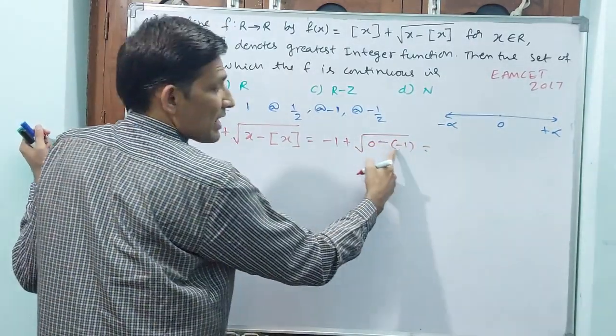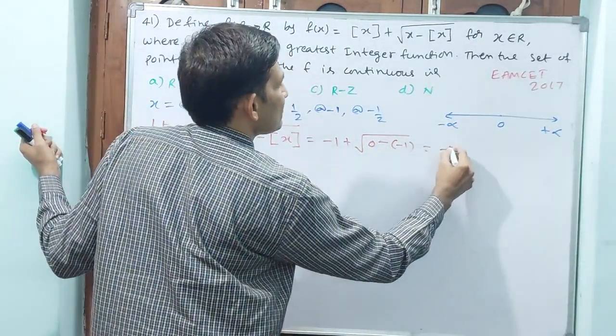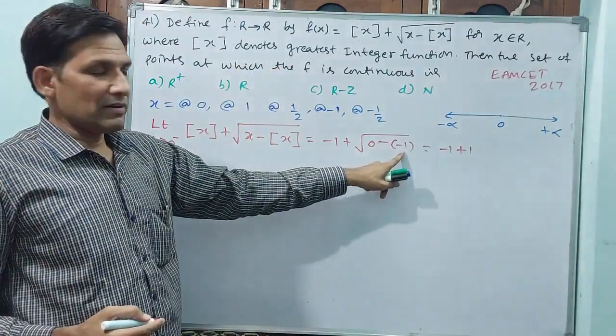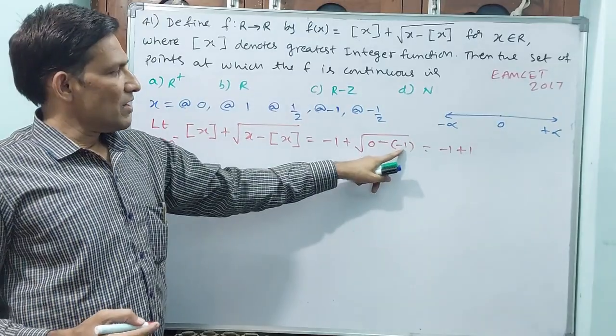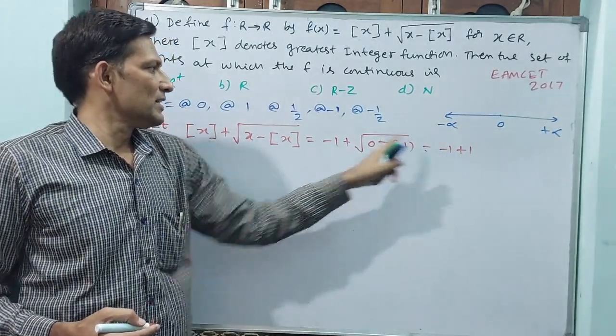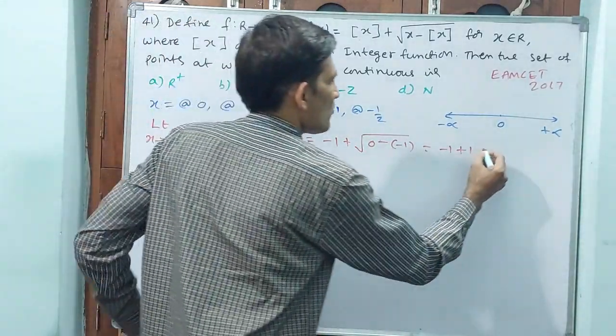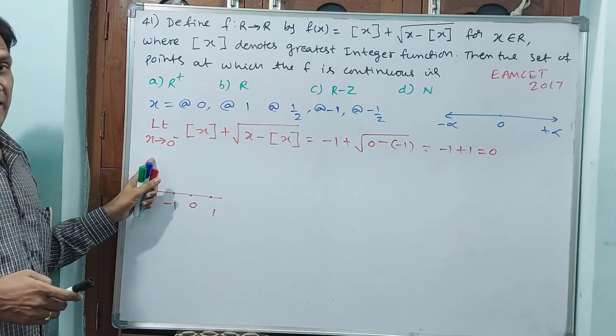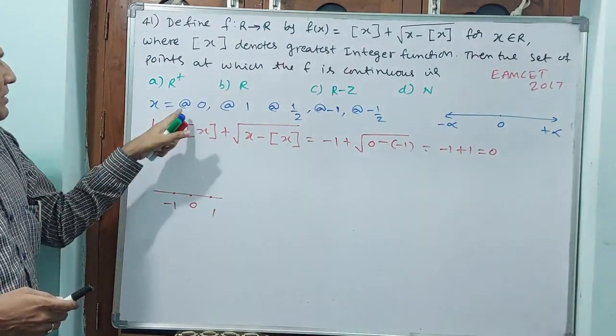Okay, that means you see minus of minus 1 plus 1. Minus of minus 1, 0 plus 1, 1, under root also 1 only, minus 1. Minus 1 plus 1 is going to be 0. This is the LHL, left hand limit, for 0.